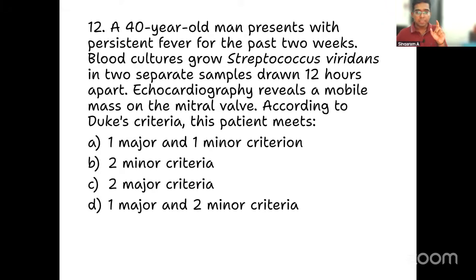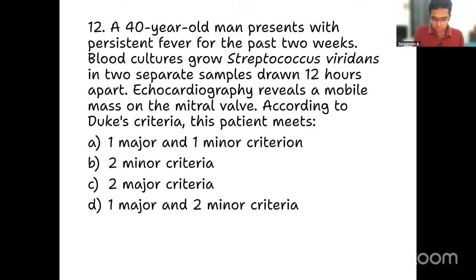See the question carefully and tell me the answer. A 40-year-old man presents with a persistent fever for the last 2 weeks. Then blood cultures grow Streptococcus viridans in two separate samples drawn 12 hours apart. Echocardiography reveals a mobile mass on the mitral valve. According to Duke's criteria, this patient meets what?